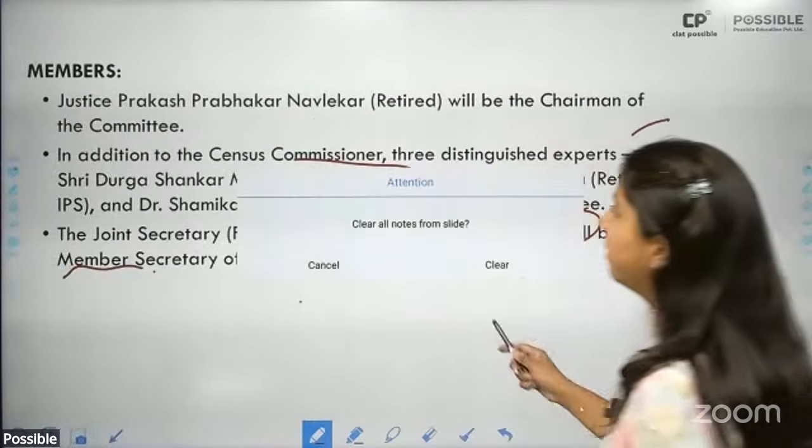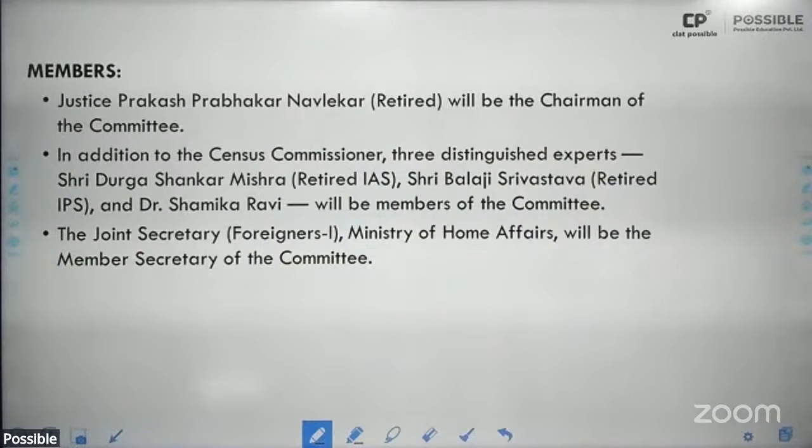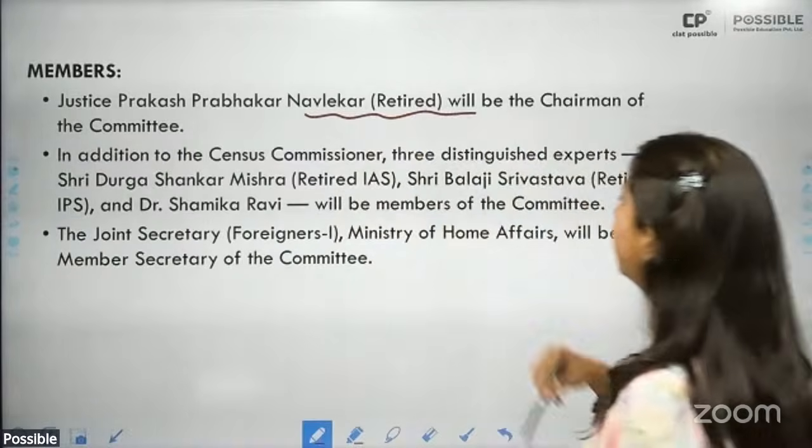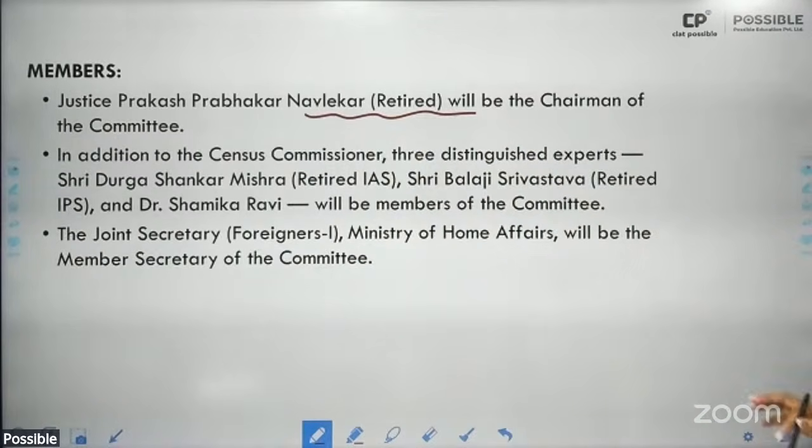All right. Who will be the members of this? So Justice Prakash Prabhakar Navlekar, retired, will be the chairman of the committee. To remember their names. In addition to the Census Commissioner, who is the Census Commissioner? Please let me know in the comments.